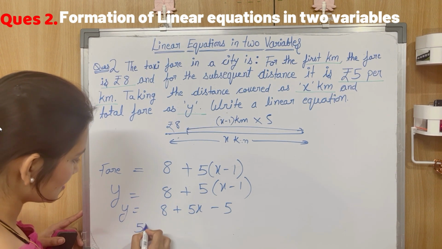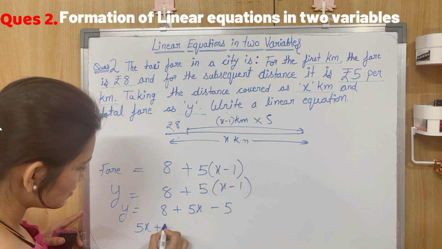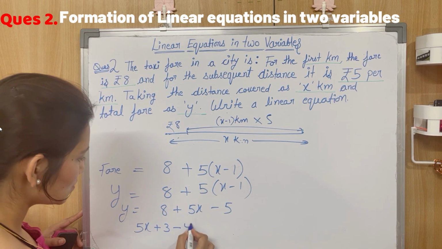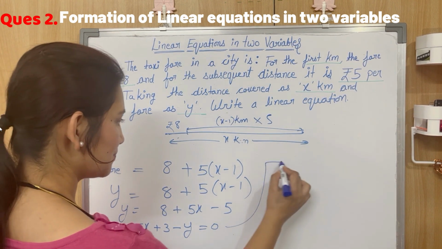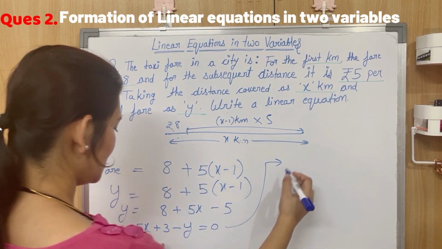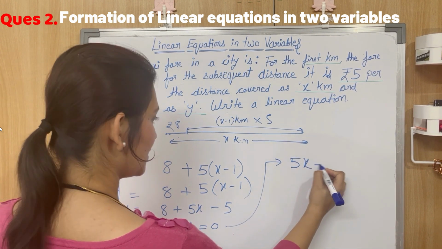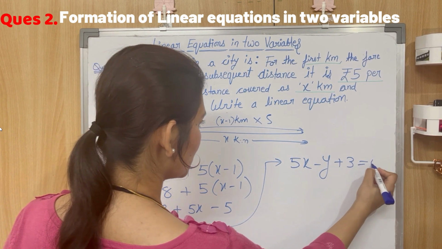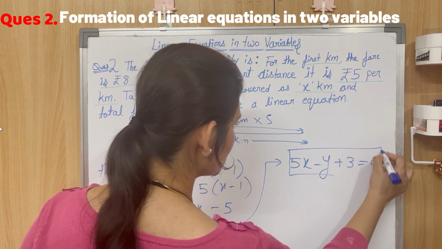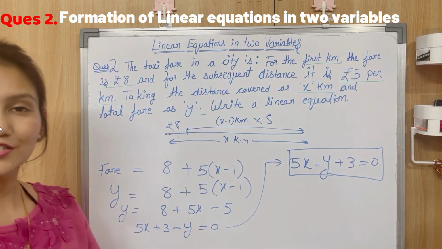So 5x plus 3 minus y is equal to 0, or we can write it as 5x minus y plus 3 is equal to 0. So this is the linear equation in two variables for the given situation.